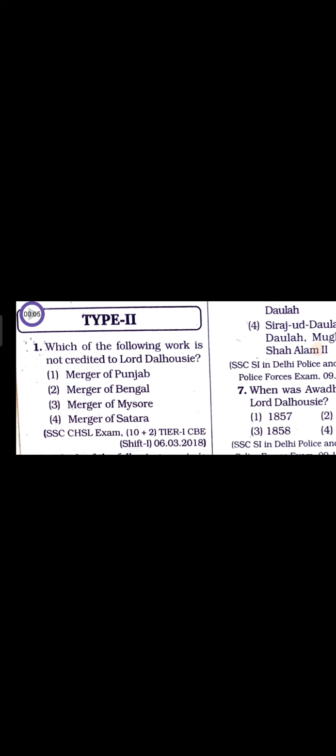Type 2, question number 1. Which of the following work is not credited to Lord Dalhousie? Option 1, merger of Punjab. Option 2, merger of Bengal. Option 3, merger of Mysore. Option 4, merger of Satara. Actually, ignore this question. This is a little wrong question.